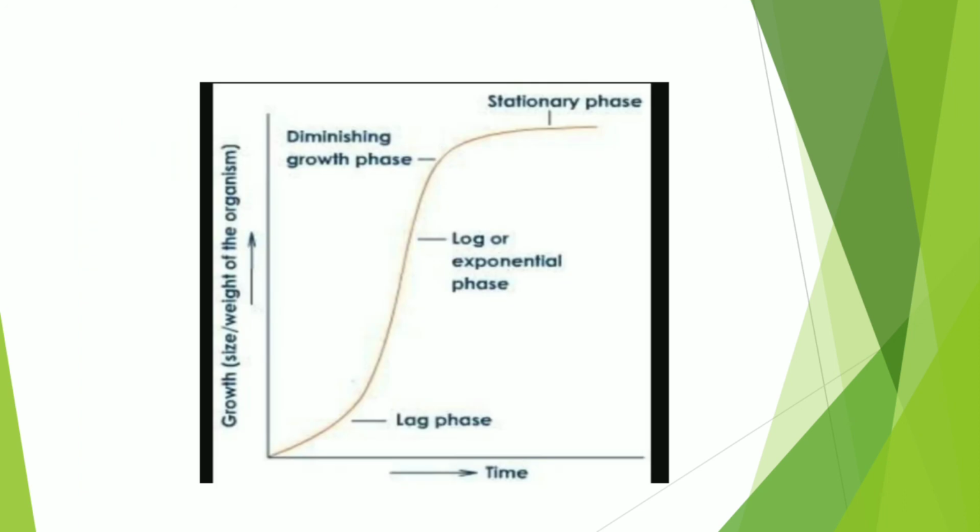Here we see the sigmoidal or S-shaped curve. This curve shows that as the population increases, the death rate also increases until an equilibrium is reached, where the instantaneous birth rate equals the instantaneous mortality rate.